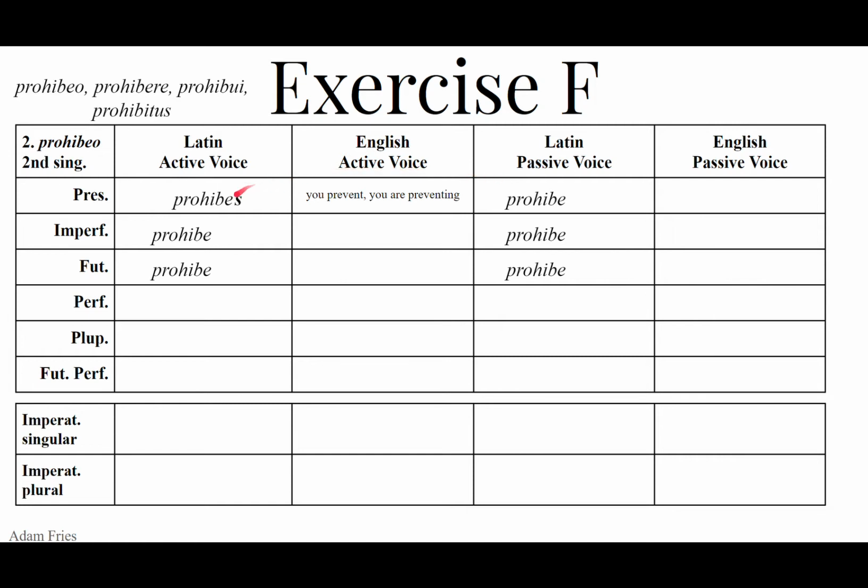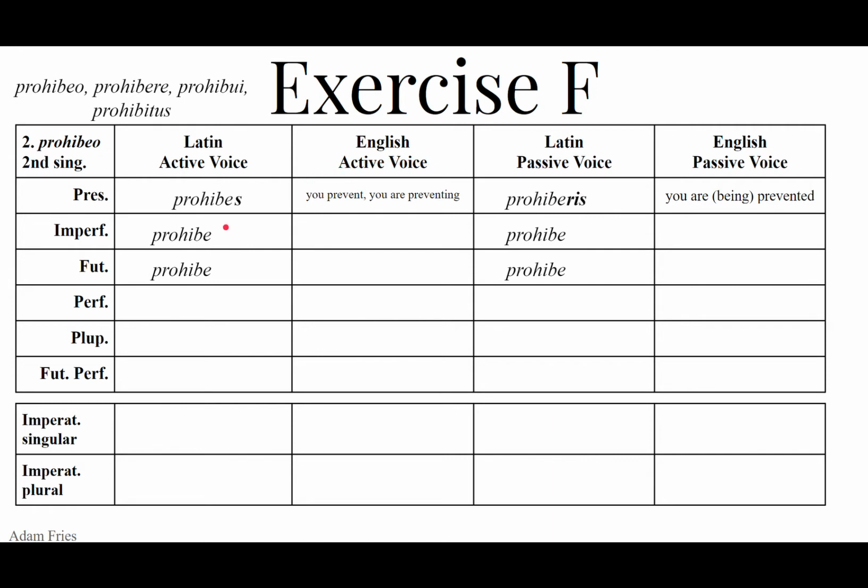The passive exchanges this active voice personal ending, this S, from o, s, t, mus, tis, nt, to the passive or, ris, tur, mur, mini, ntur. So ris, prohiberis. You are being prevented. You are prevented. It is now happening to second person singular you.